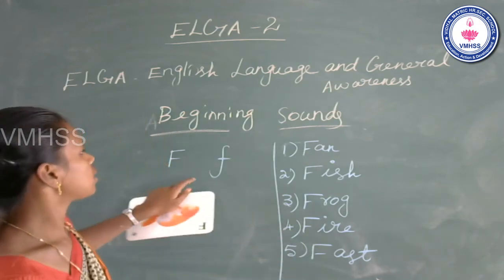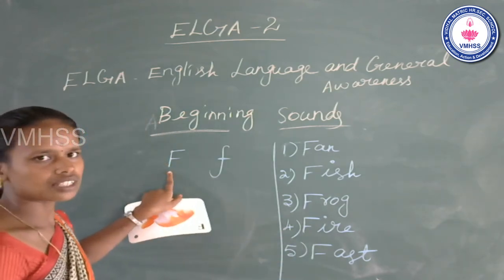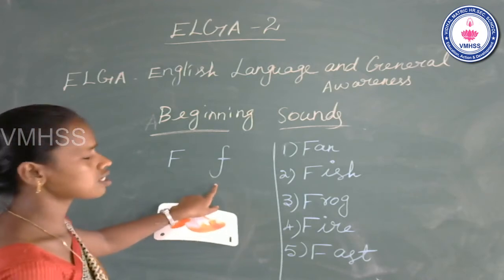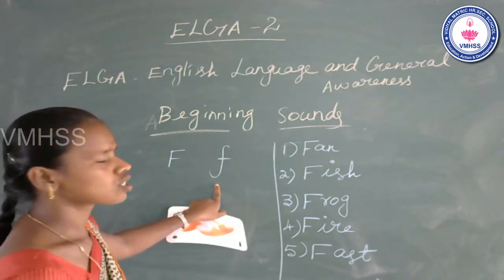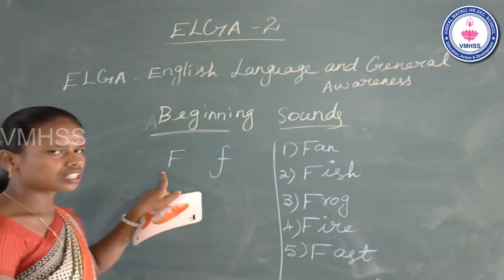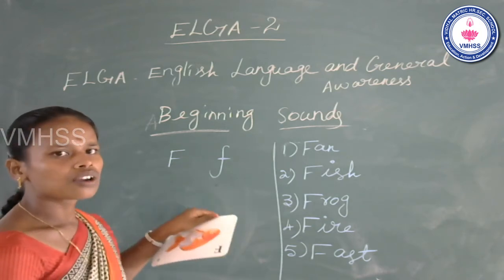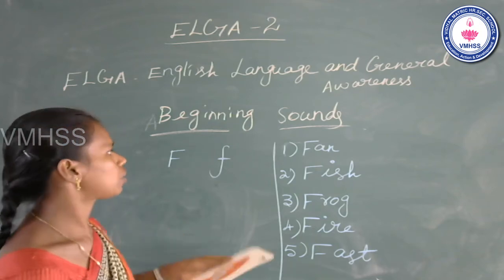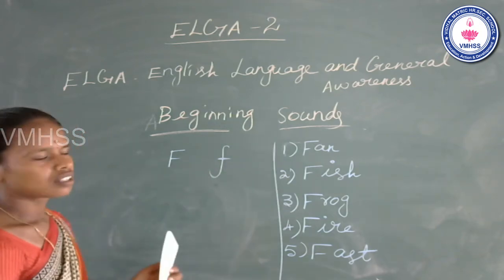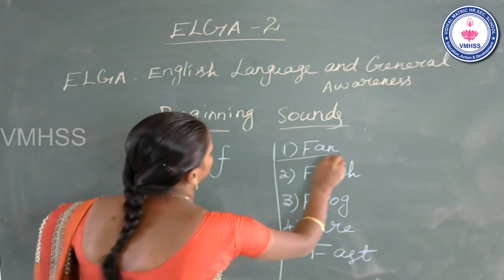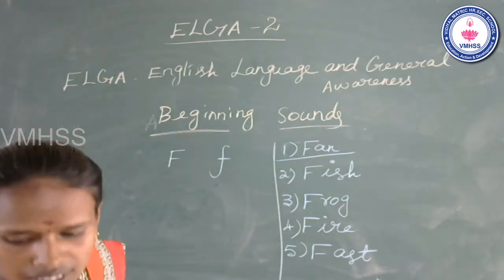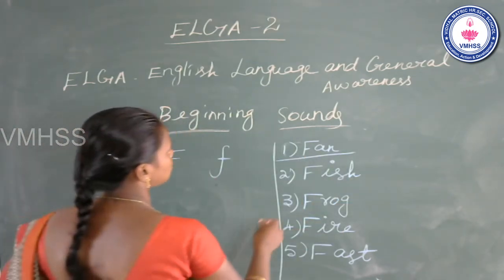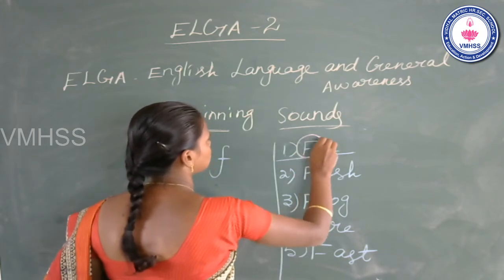Okay. This is capital F. This is small f. Name of the letter F. The sound of the letter. Okay, now go to these words. See the first word. What is the first word? Fan. This is the first word.